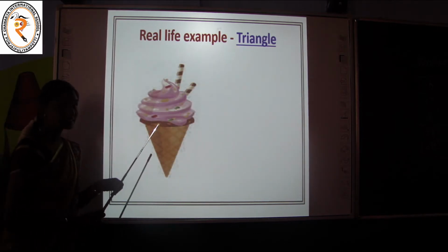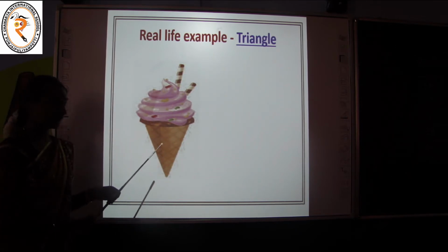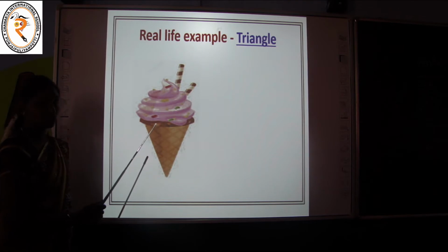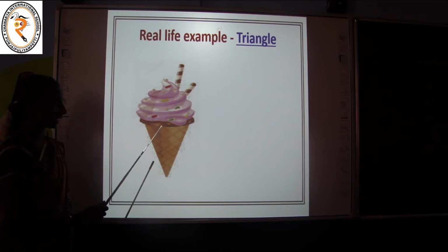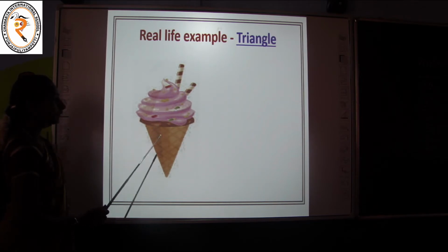What is it? I think you like this. What is it? Yes, this is an ice cream cone. Have you ever eaten it? Yes. Don't eat it frequently, okay? Only rarely, you can eat. Children, now